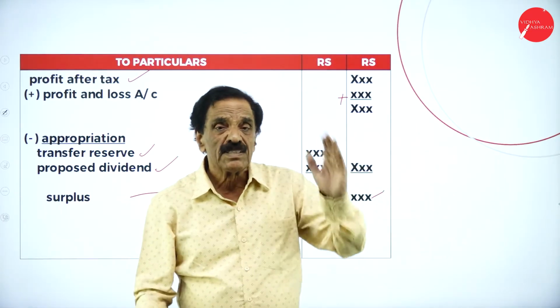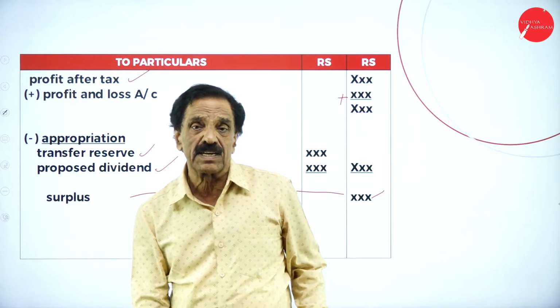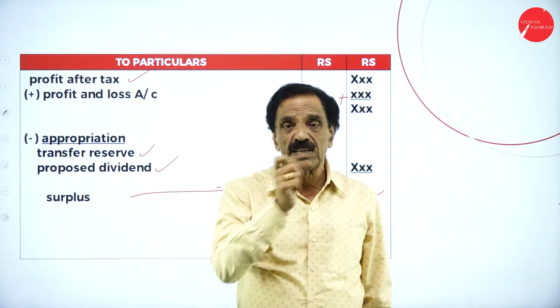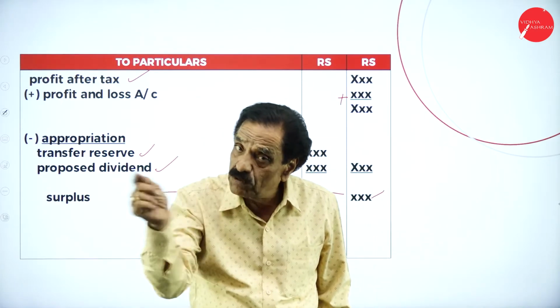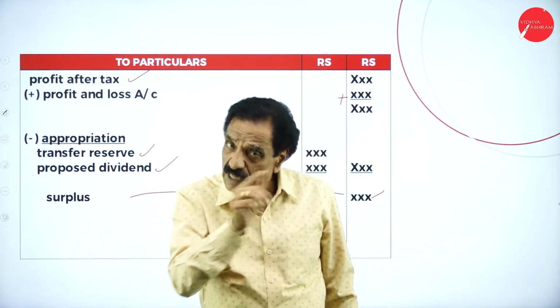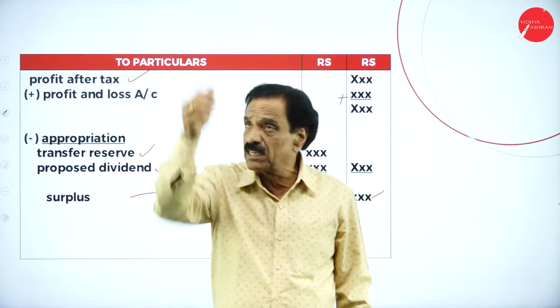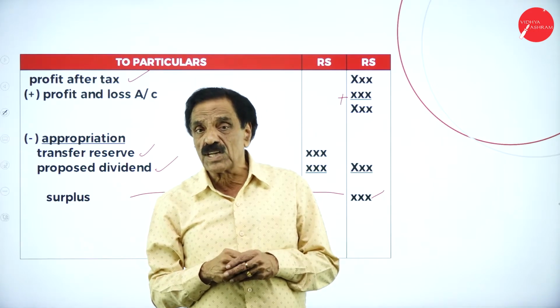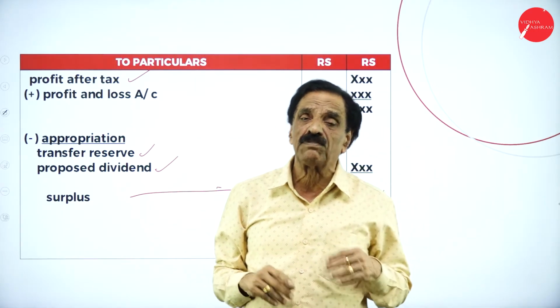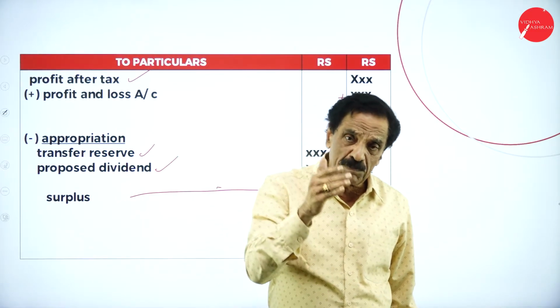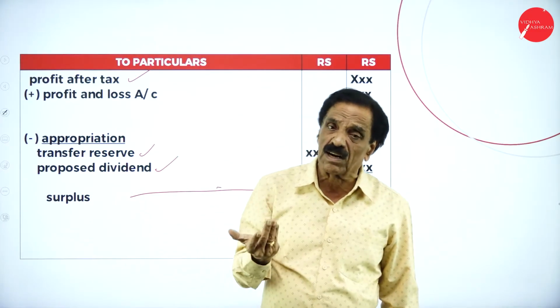What's your format? Sales minus sales return, statement of profit. What's the next one now? Other incomes: transfer fees, discount received, commission, interest on investment, which I have not given, miscellaneous receipt, all the income becomes the total receipt. You dump all the expenditure. First is cost of goods sold. What is cost of goods sold? Opening stock, add purchases, minus closing stock is the cost of goods sold.